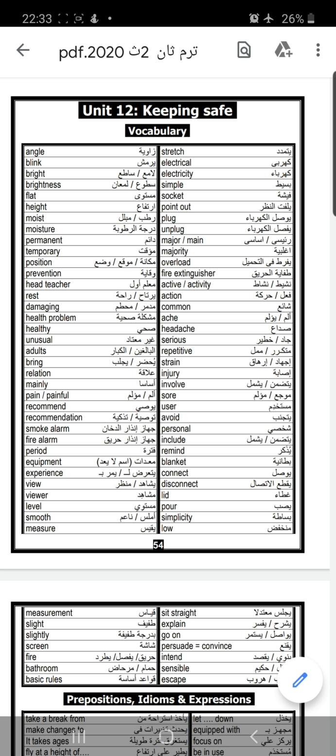The title of Unit 12 is Keeping Safe. The first word will be angle. And there's a difference between angle and angel. Angel, when you say Allah and His angels. But angle, we use it in math.